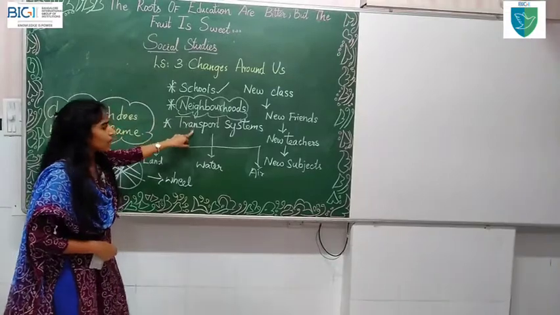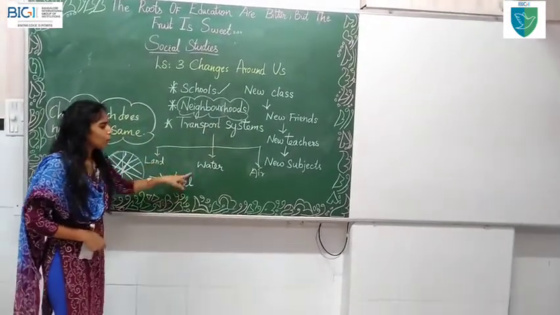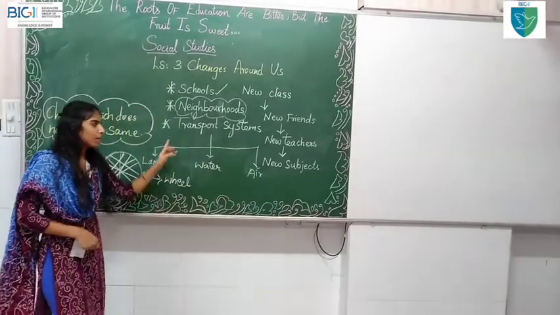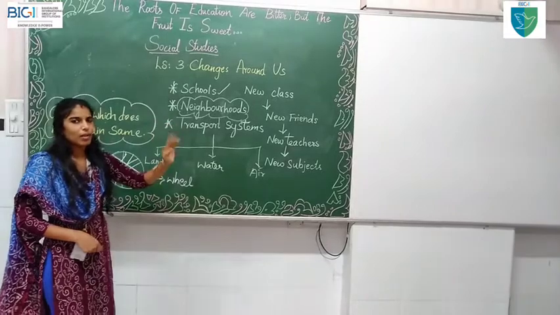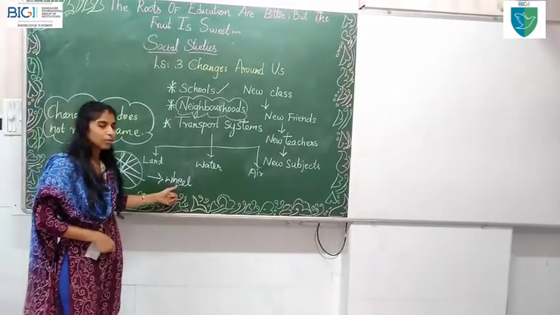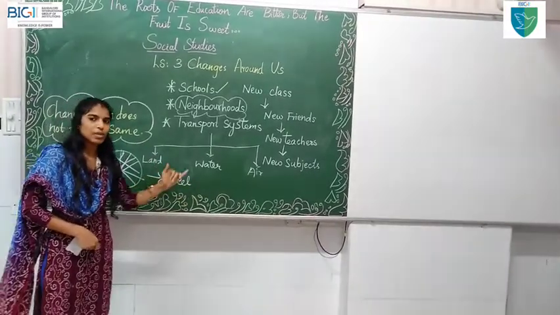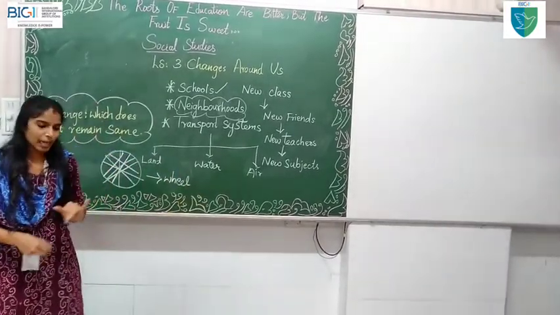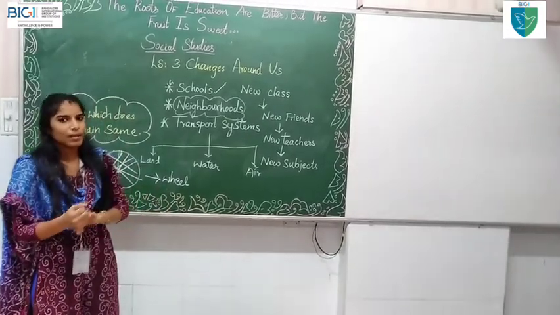And you have seen transport systems. There are 3 types of transport system: land, water, and air. In the ancient period, there was no transport system to go from one place to another. Later on, once the wheel was invented, you started to use vehicles to transport. So vehicles to travel from one place to another can be for people, and to transport goods from one place to another place.